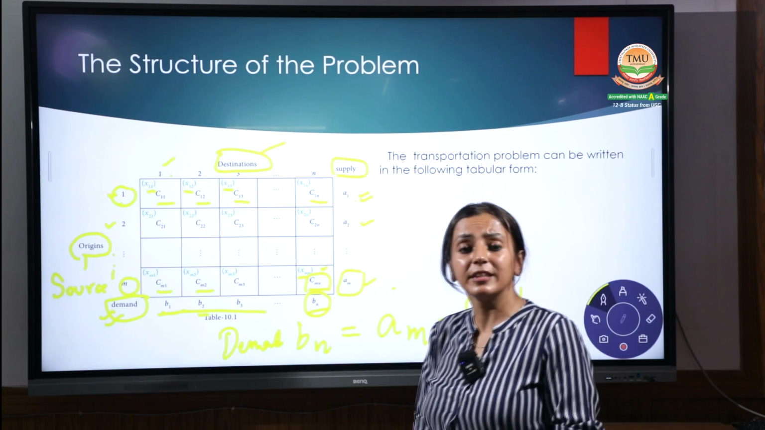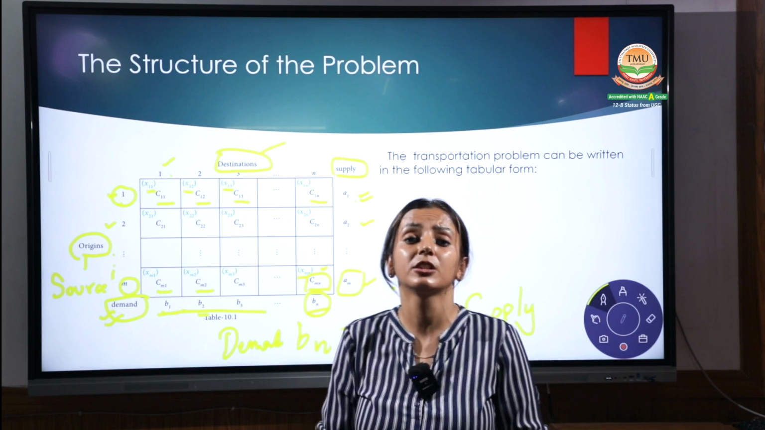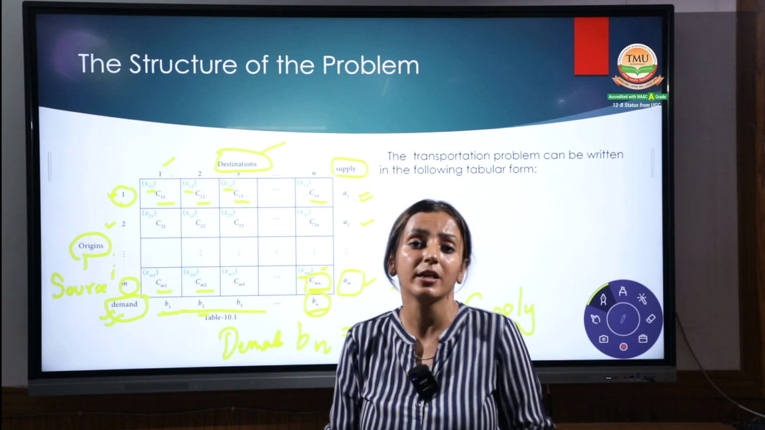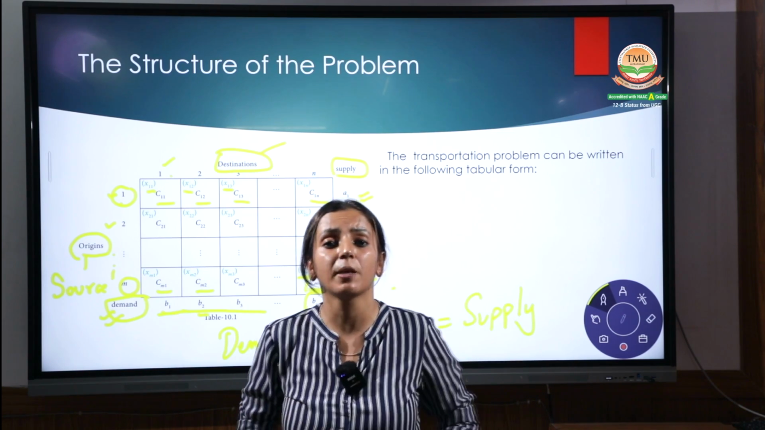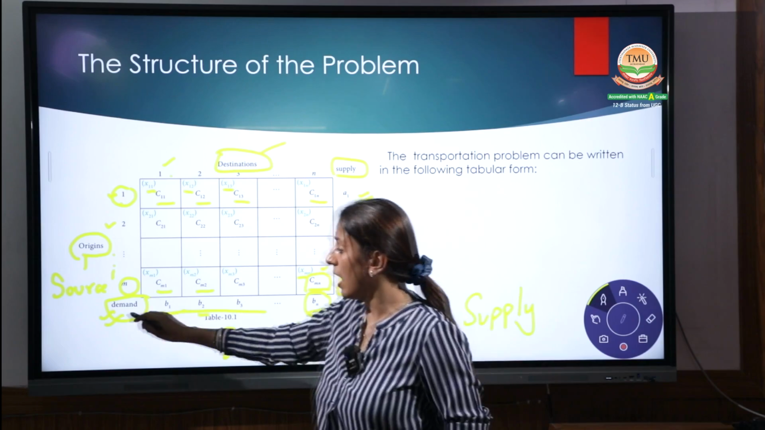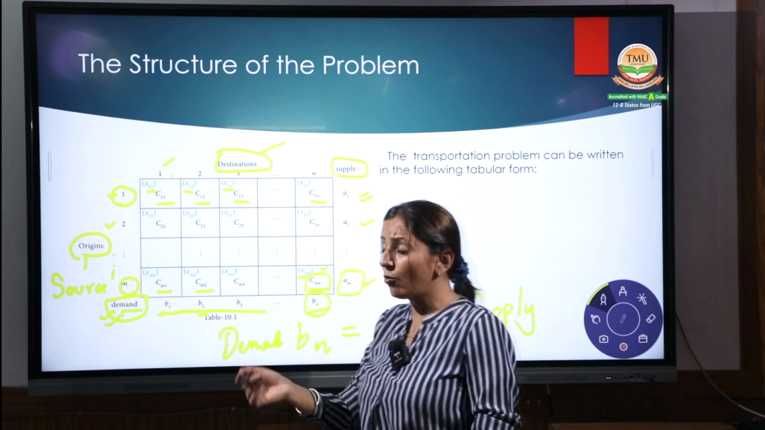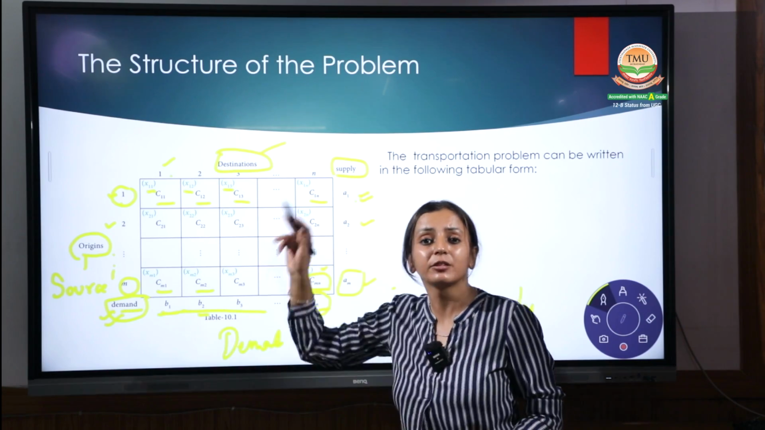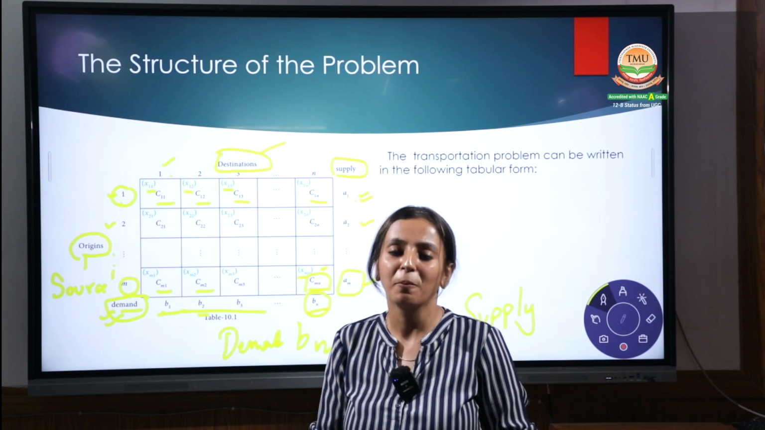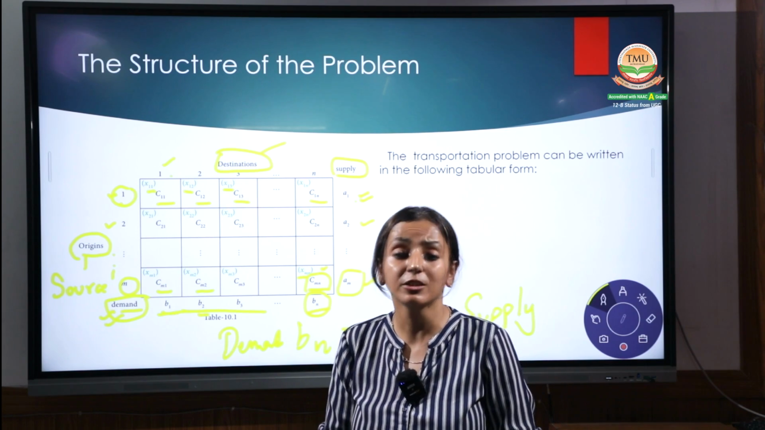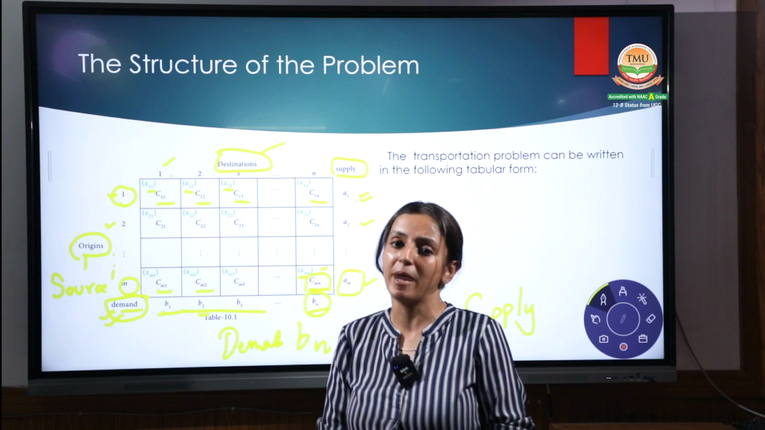What do we have to find in this scenario? We have to check whether the situation is a balanced one or an unbalanced one. How can we find the balanced one? If my demand is equal to my supply, then this will be a balanced matrix. But once it is not equal, it will be an unbalanced one.